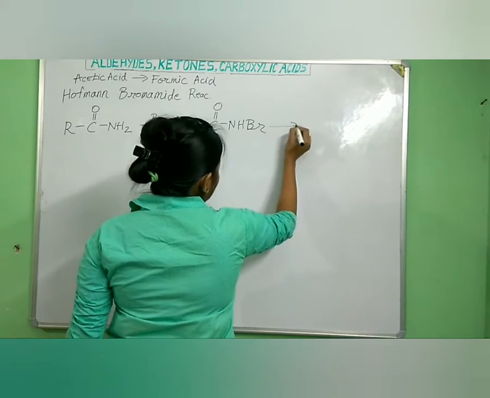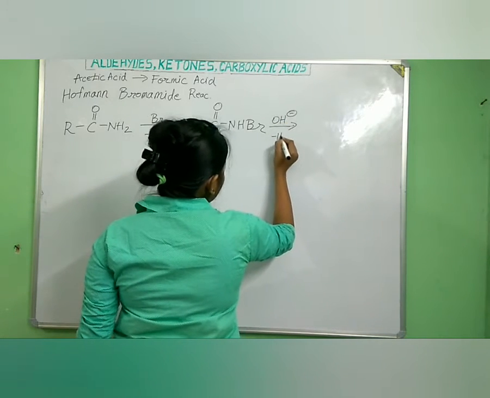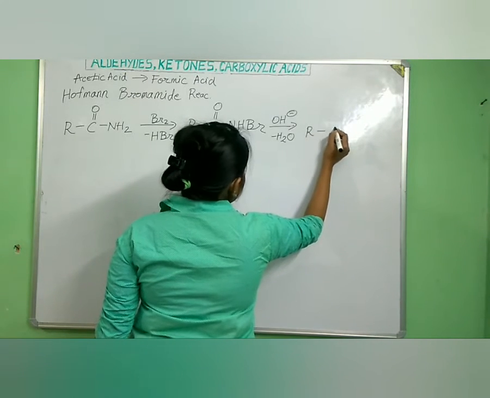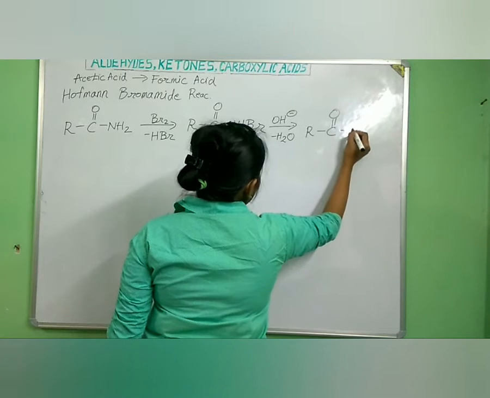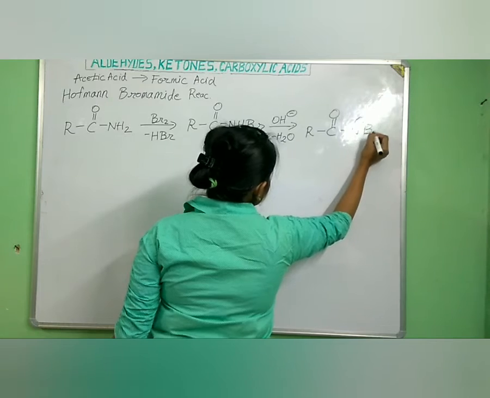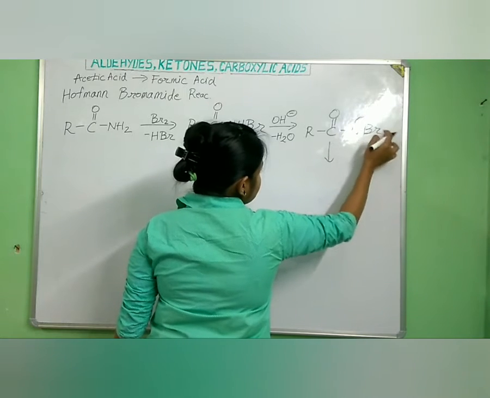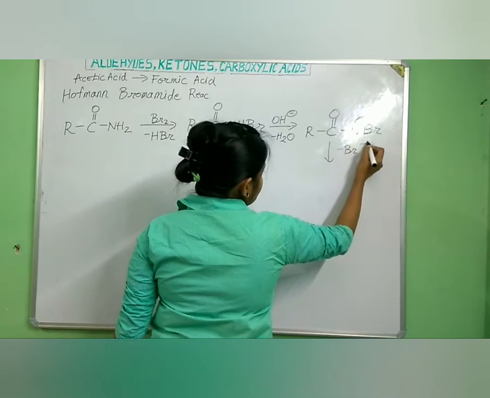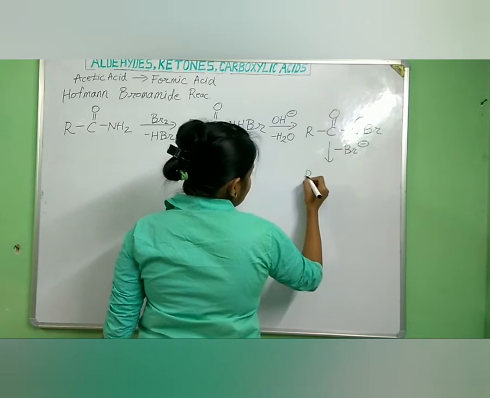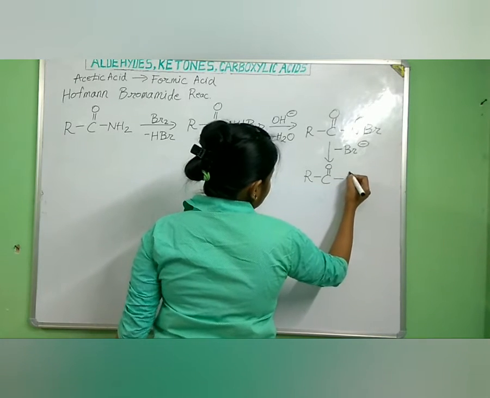Now in presence of base OH minus, there is removal of one water molecule, and we get RC=O N with a negative charge and Br. In the next step there is removal of Br minus. So we get RC=O and N having two lone pairs.